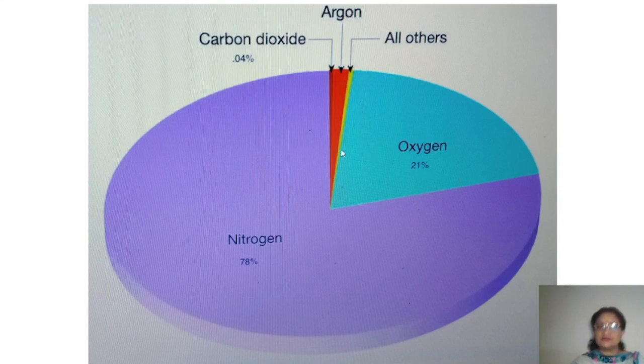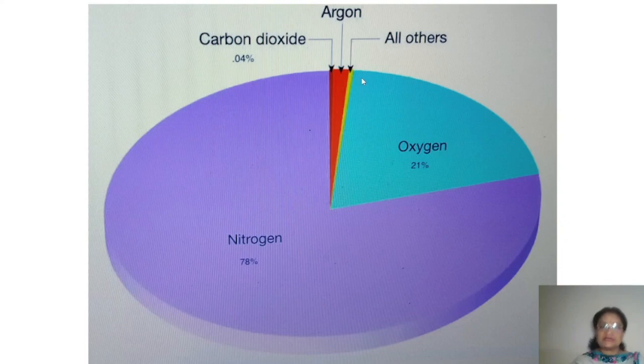of the atmosphere. You can see here 78% nitrogen plus 21% oxygen. That makes 99% of it, right? Leaving just 1%. Now this 1% is covered by all the other gases, including carbon dioxide, argon, or it can be water vapor.